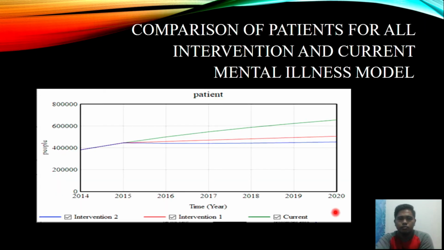Next is the comparison of patients for all interventions and the current mental illness.